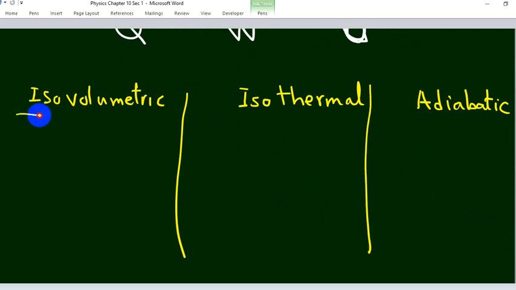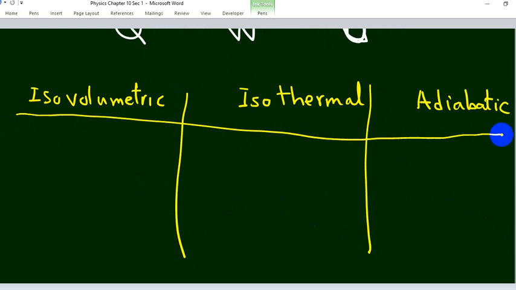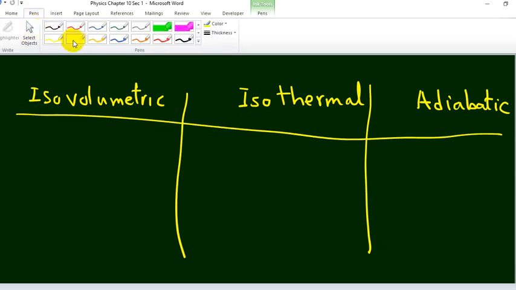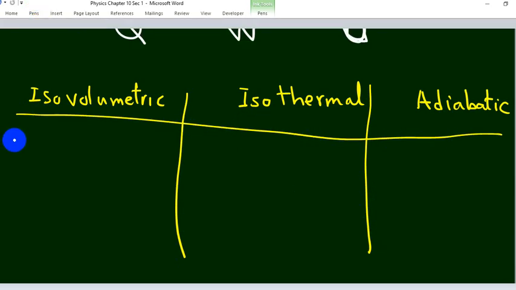Isovolumetric here means constant volume. Volume is constant, no change in volume. So a constant volume process is called isovolumetric.